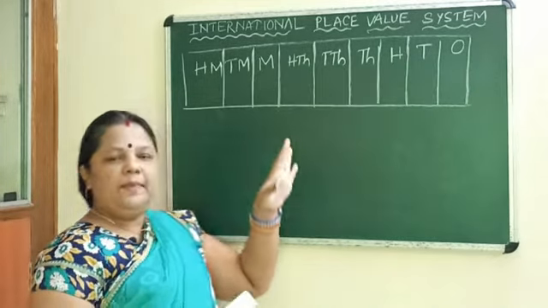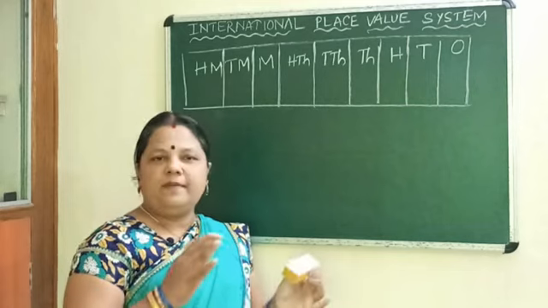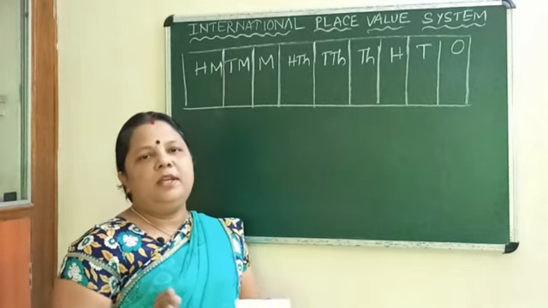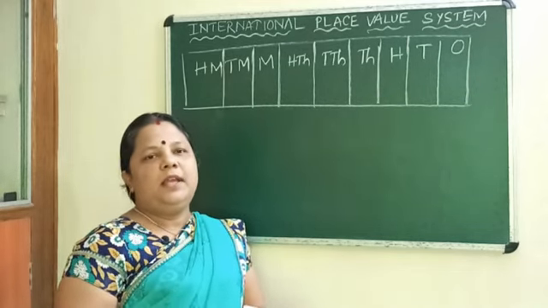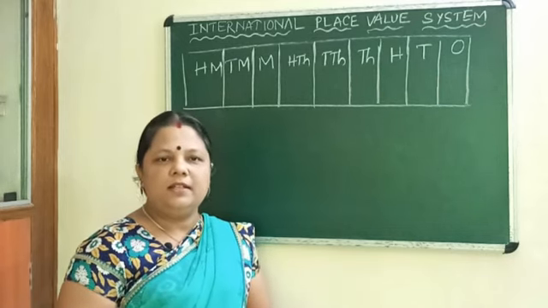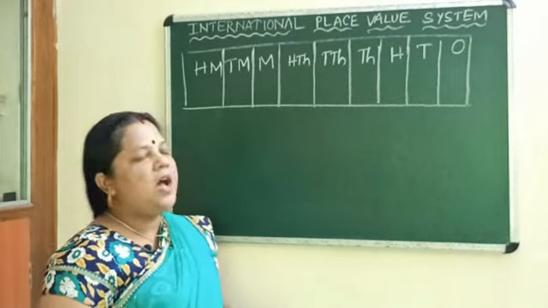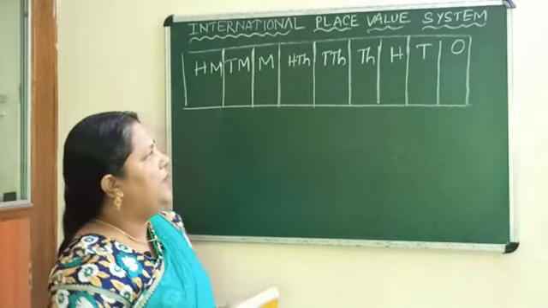Do you remember the Indian place value system? We have already discussed it. In this system we divided a number into 4 different groups, and after that we put commas, then we read and write the numbers. So let me tell you how we are going to write a number in this system.